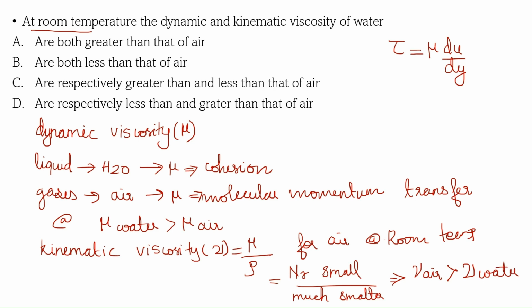So the dynamic viscosity of water will be greater, and the kinematic viscosity of water will be less. The dynamic viscosity of water will be greater than, and the kinematic viscosity of water will be less than, that of air at room temperature. So our option is C. Our answer is option C.